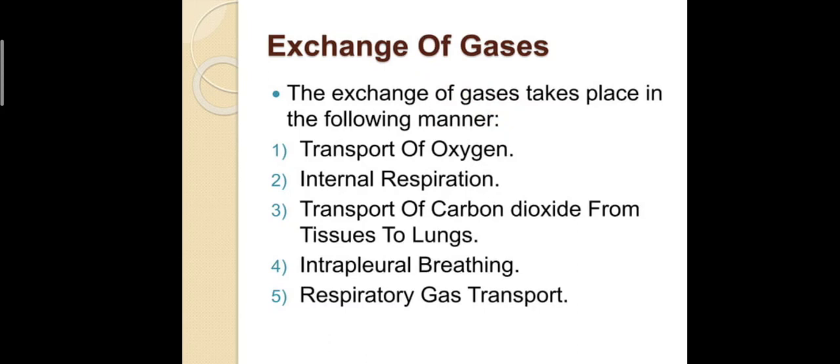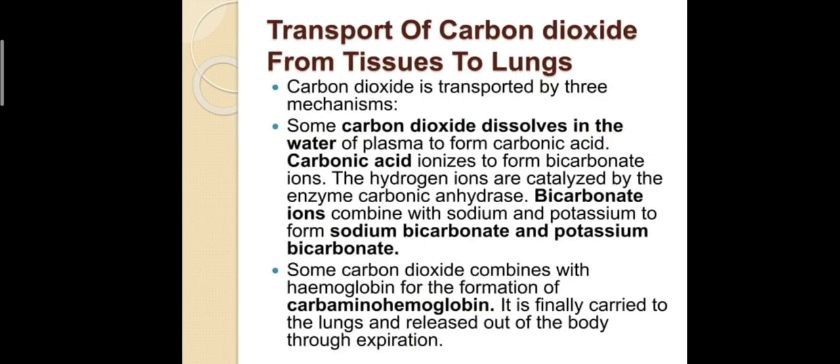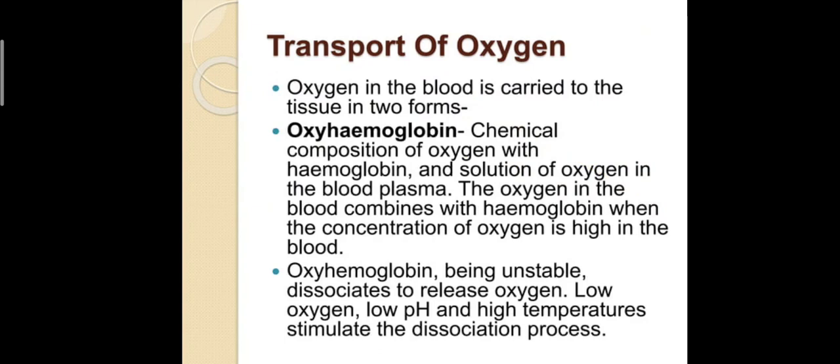And respiratory gas transport. Transport of oxygen: it is carried to the tissues in two forms, that is oxyhemoglobin and solution of oxygen in the blood plasma.